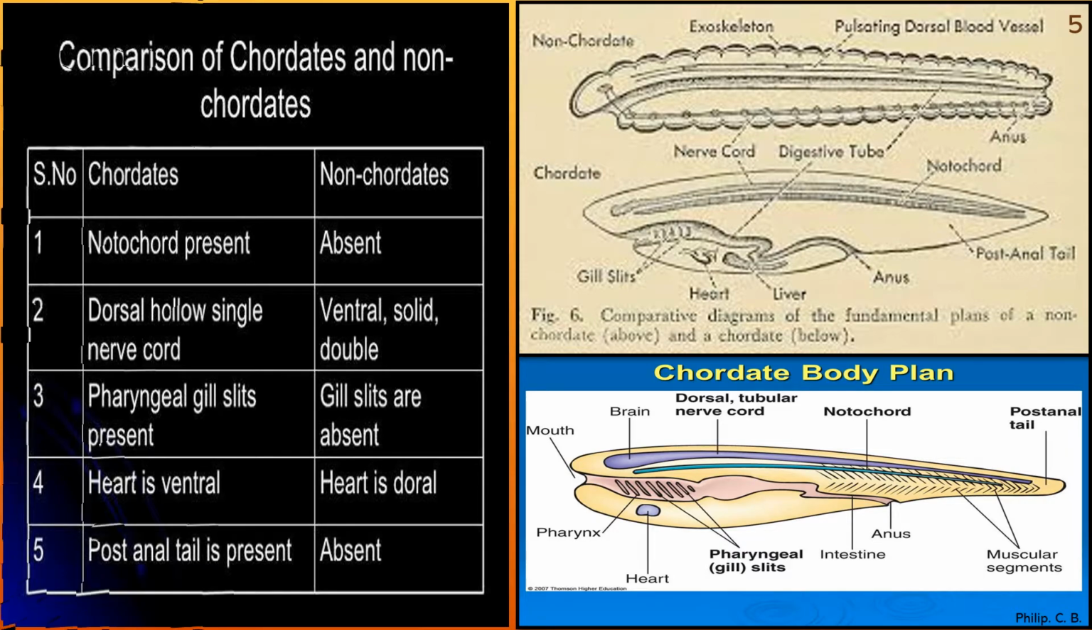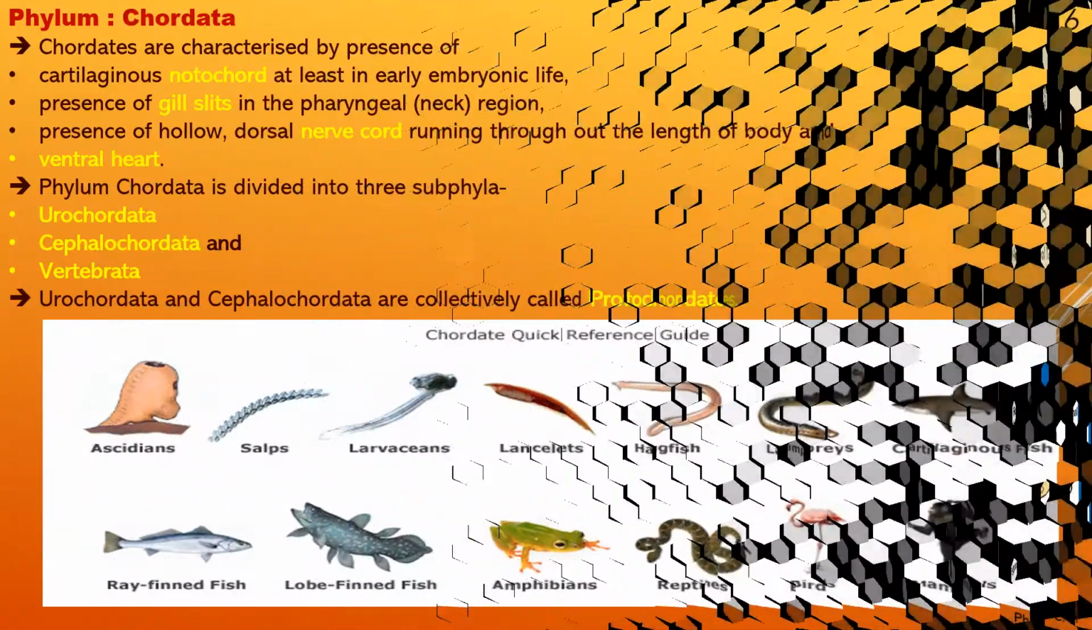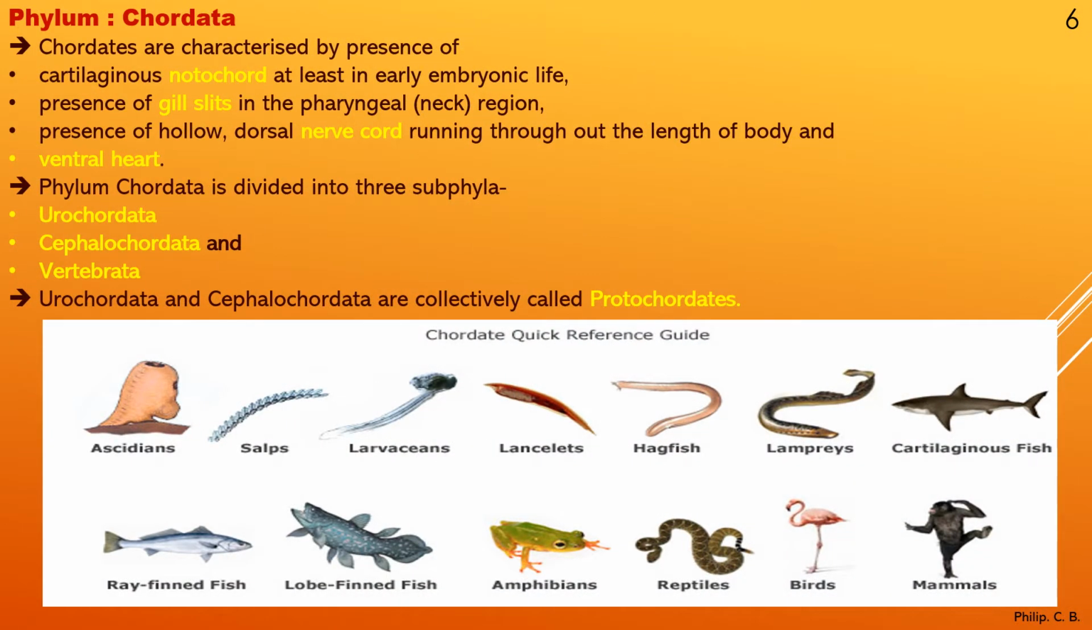Now we come to the points, characteristics or salient features of the phylum Chordata. The chordates are characterized by the presence of a cartilaginous notochord, at least in the early embryonic life. So all the species coming under Chordata have a notochord at some stage, in the embryonic stage, right from when life begins.